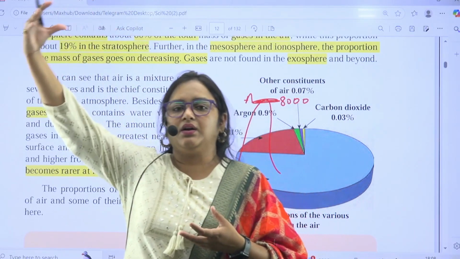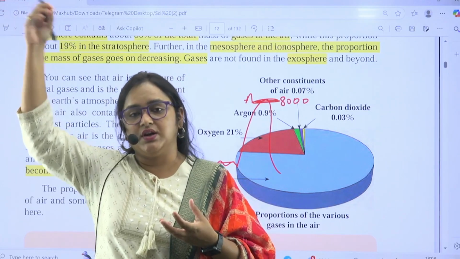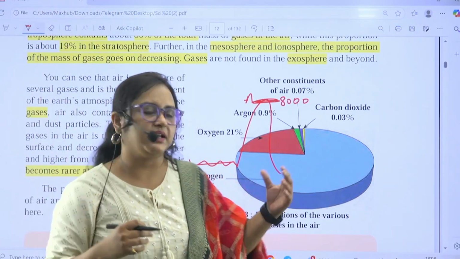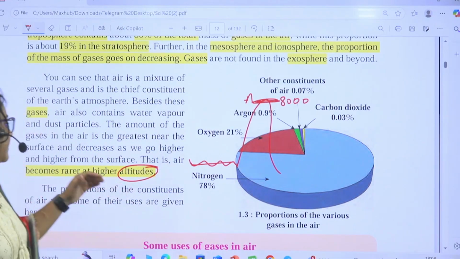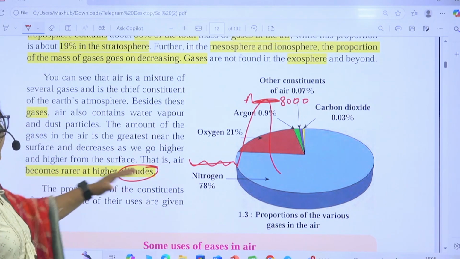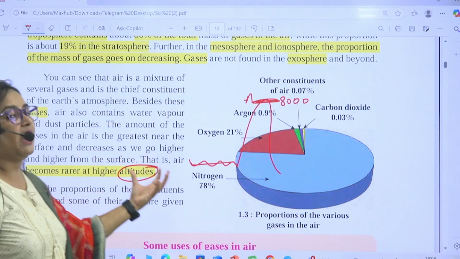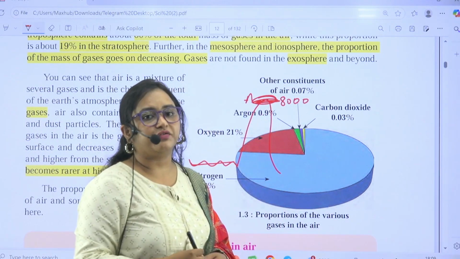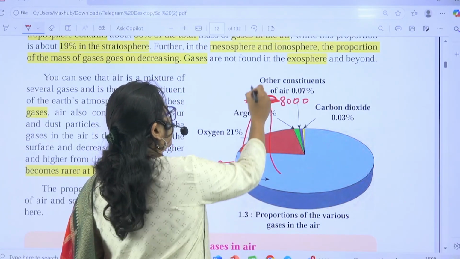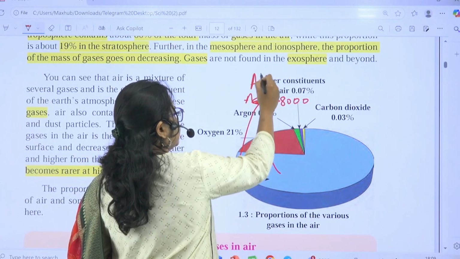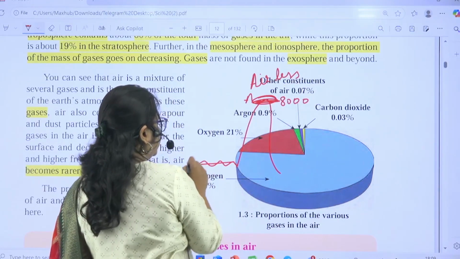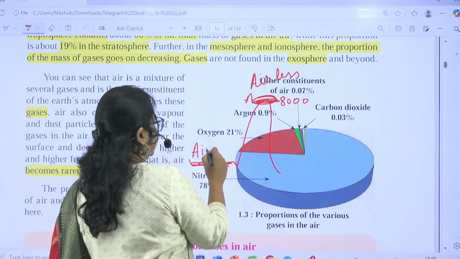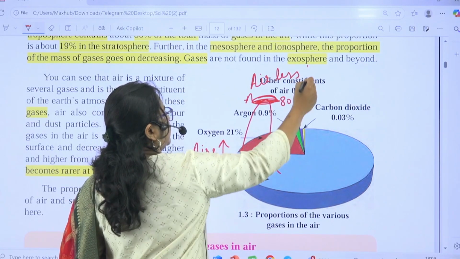How high above sea level a person is standing, the height at the topmost peak, is known as altitude. What this sentence is saying is that air becomes rarer at higher altitude. When you are standing at the peak of a mountain, the air is less compared to the land area or sea level. Here the air is more and here it is less.